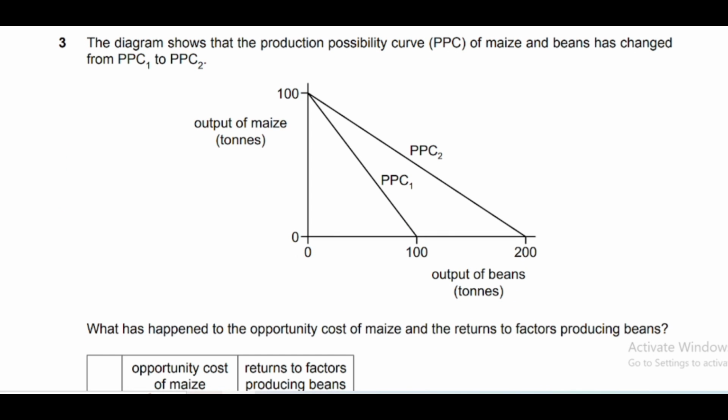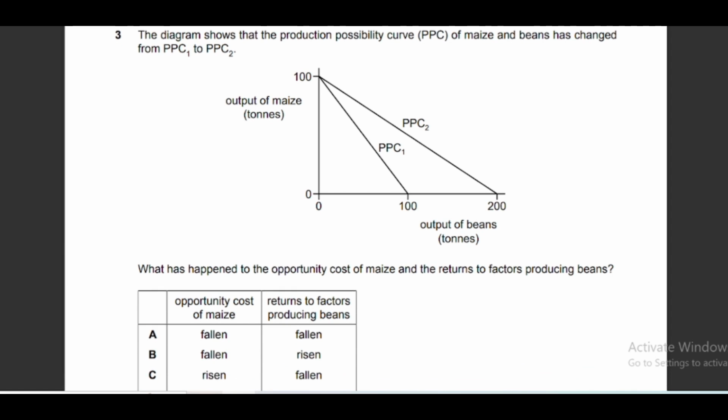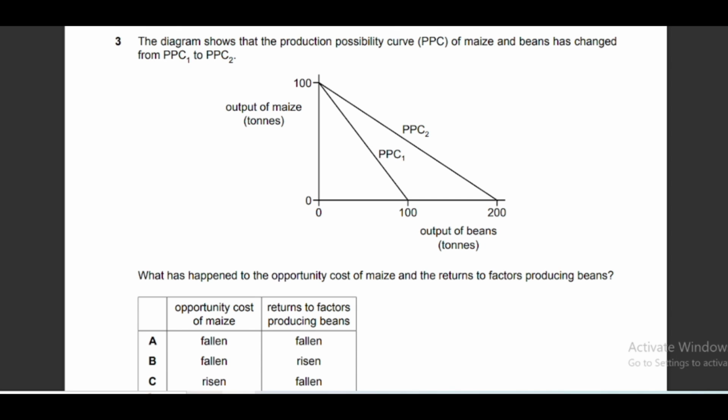Moving to question number 3. Question number 3 says the diagram shows the production possibility curve PPC of maize and beans, which has changed from PPC1 to PPC2. Initially PPC was this one, PPC1, and then it has shifted to the right. The output of beans was maximum 100 initially, now we can produce 200 units, so the output of beans has increased.